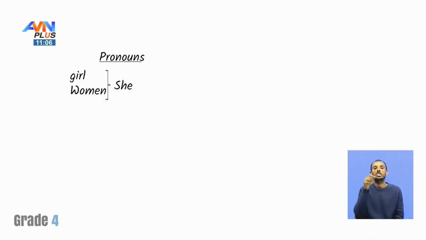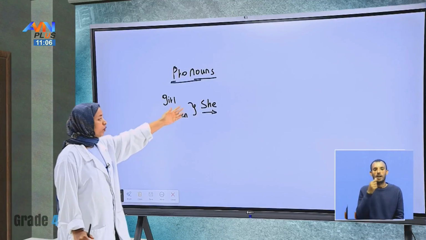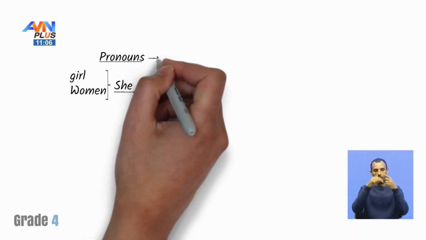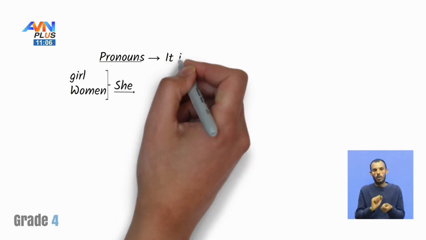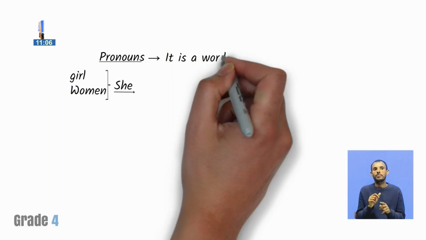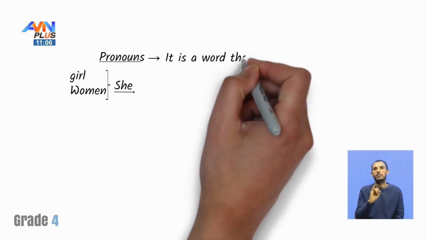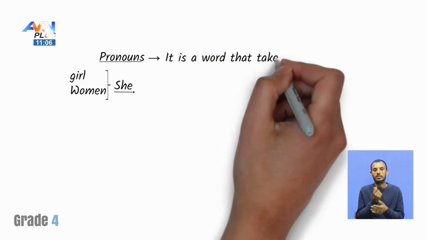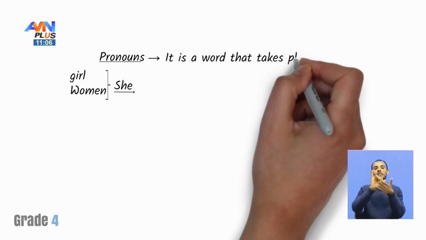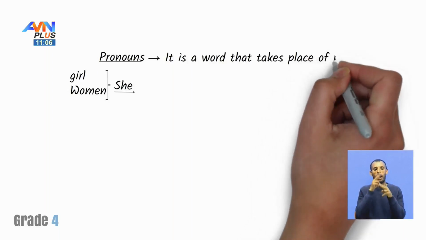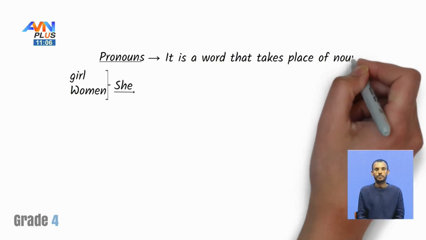So a pronoun is a word that takes the place of a noun.